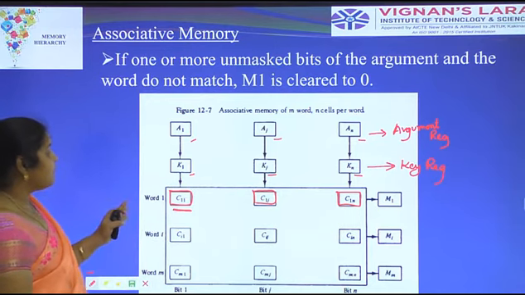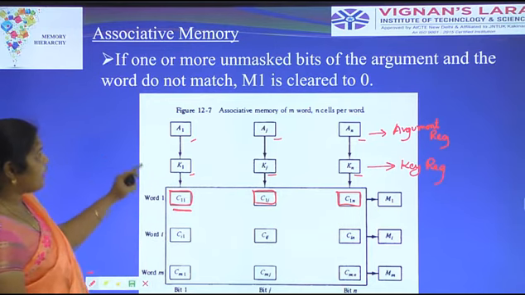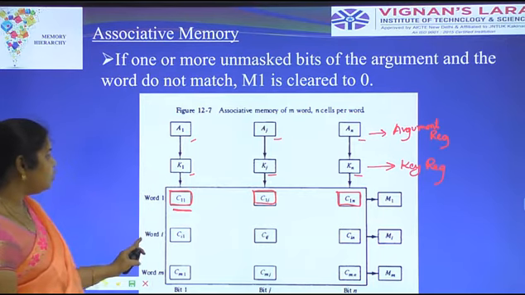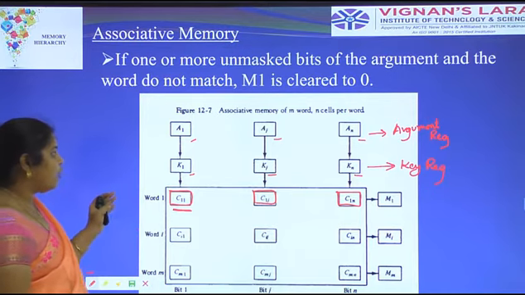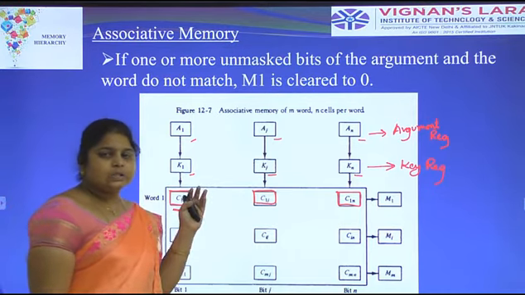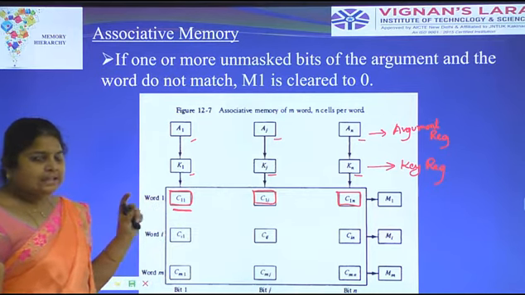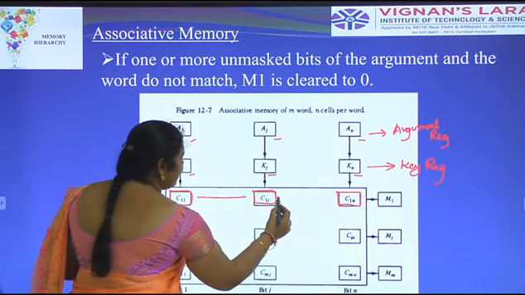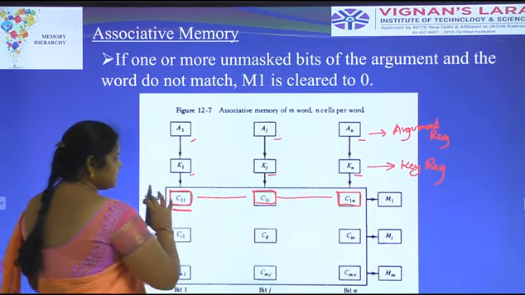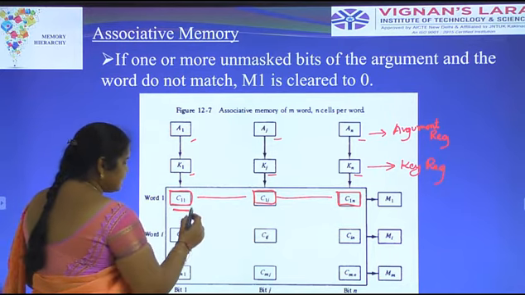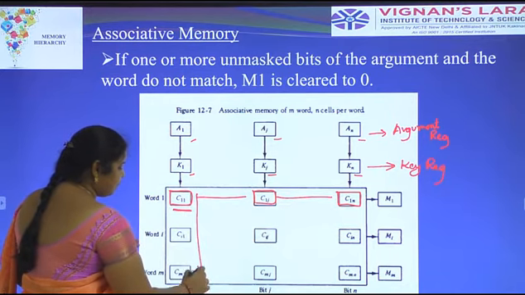If one or more unmasked bits of the argument and word do not match, M is cleared to 0. Here also we have to perform a comparison between the argument register and the associative memory with each individual cell. Here this represents the row, word 1, and word I represents a column.